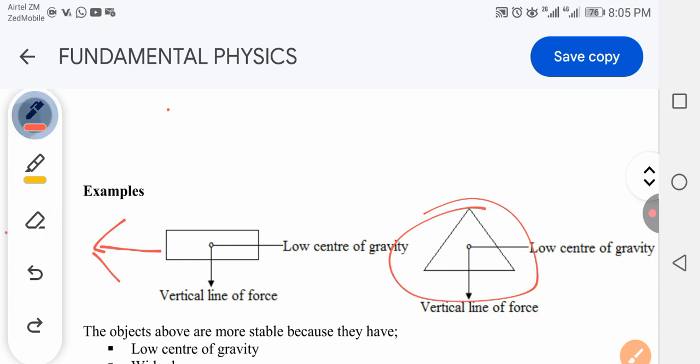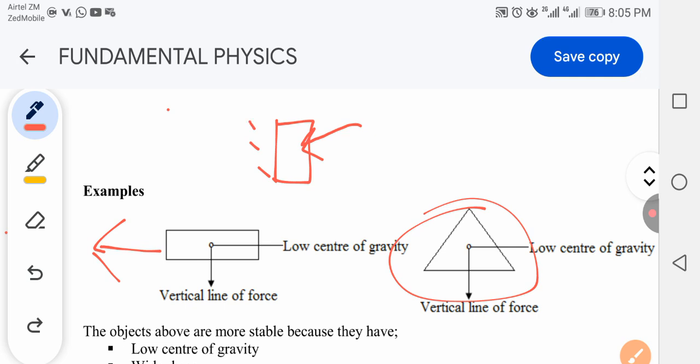For example, let's say you have a cylinder there, right? And you apply a force right there, in this direction. Then this cylinder slightly moves a bit there.